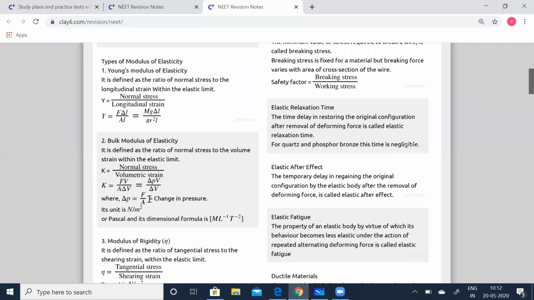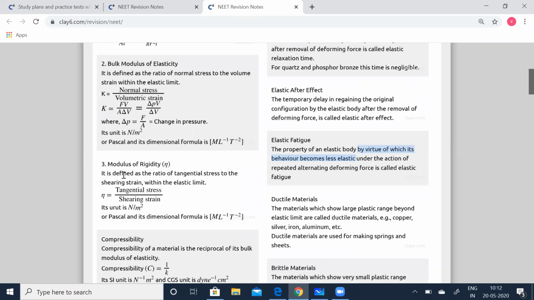Because delta P is, or you can also put it as change in pressure as delta P, then F by A is nothing but delta P. So you can also write it as delta P times V by delta V. Its unit is N by M squared, or Pascal, and its dimensional formula is M L to the power of -1 T to the power of -2. So make a note of this formula.